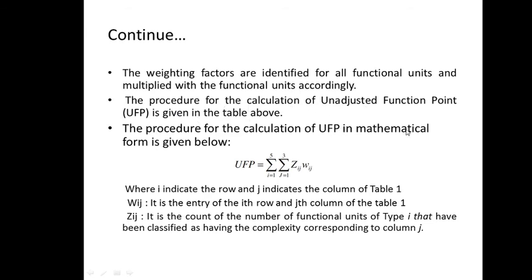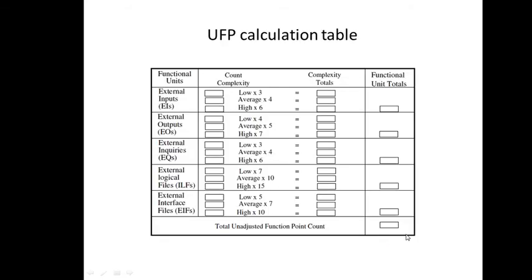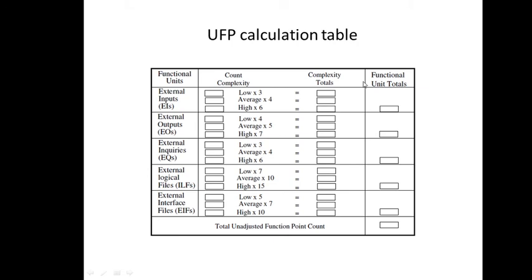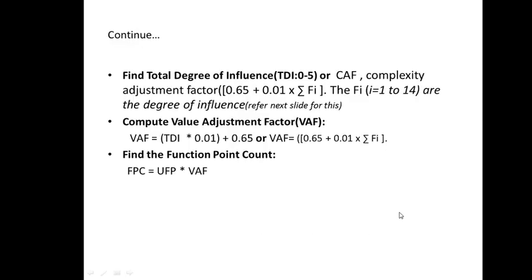The procedure for the calculation using the mathematical form is this, where i indicates the rows and j indicates the column. Wij is the entry of the ith row and jth column of table 1, while Zij is the count of the number of function units of type i that have been classified as having the complexity corresponding to column j. Ultimately, don't go into much detail of this. This table is sufficient, and you can directly go and consider this.